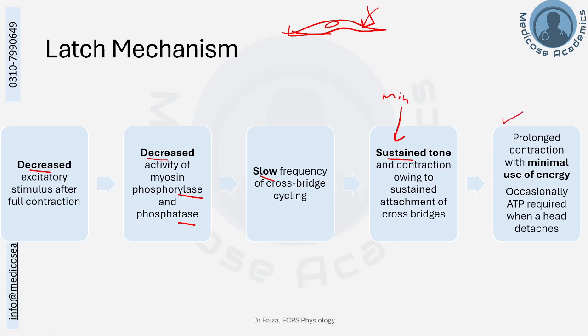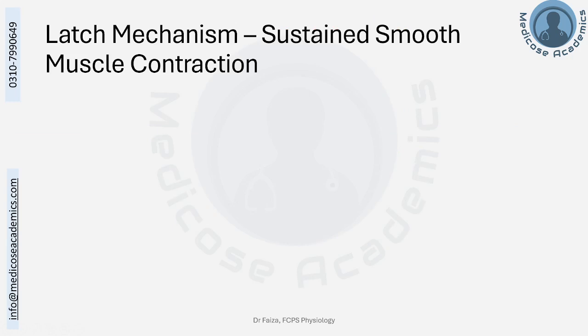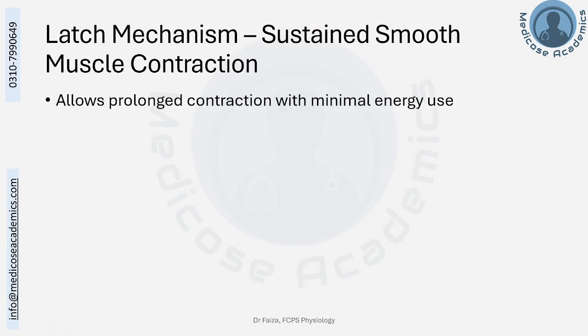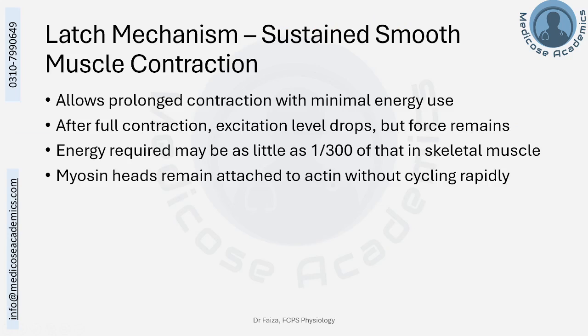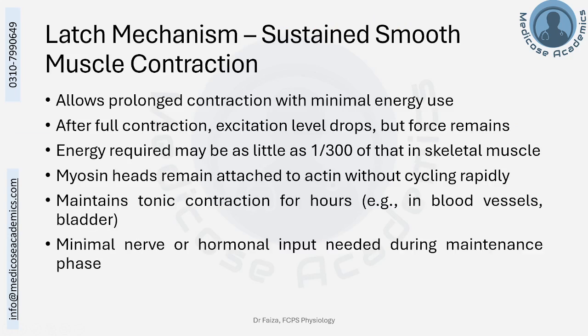And here it's summarized: prolonged contraction with minimal use of energy. It is occasionally going to use ATP, providing a prolonged state of contraction at minimal excitation and very slow cross-bridge cycling. This is called latch mechanism, and this is what we observe in visceral smooth muscle, a tonic state of contraction for a prolonged period of time with minimal consumption of energy. And this is what we have just discussed.